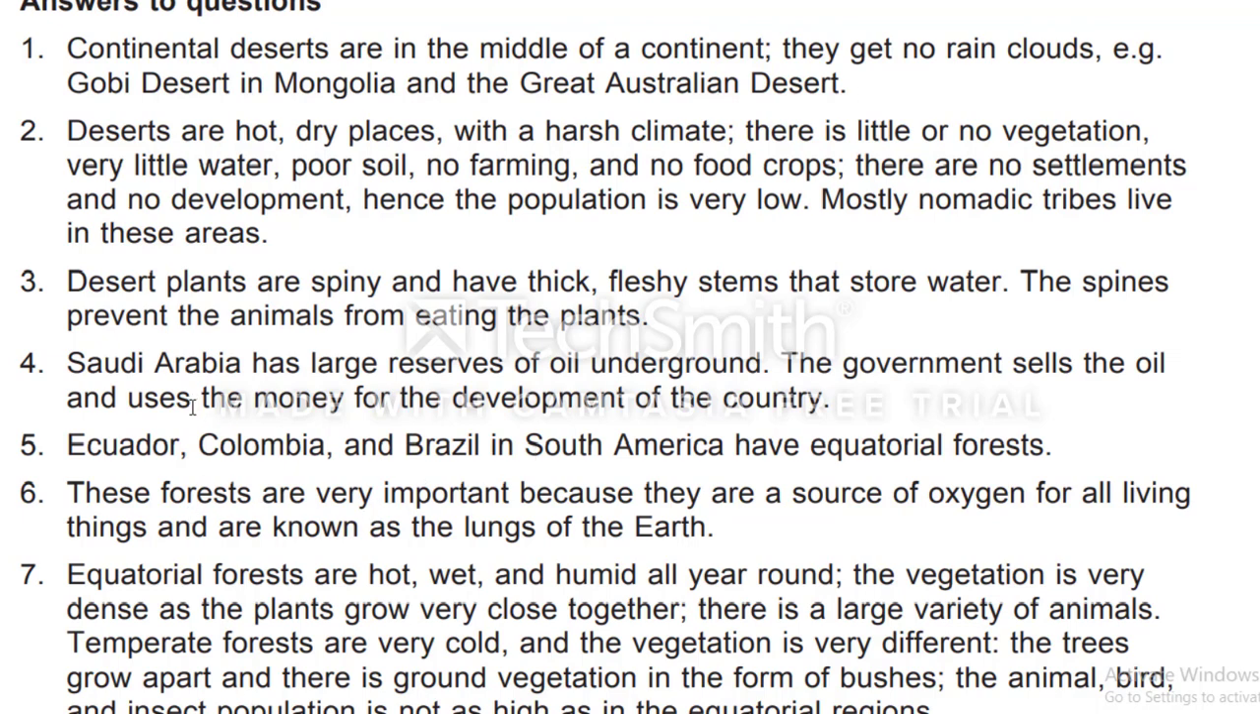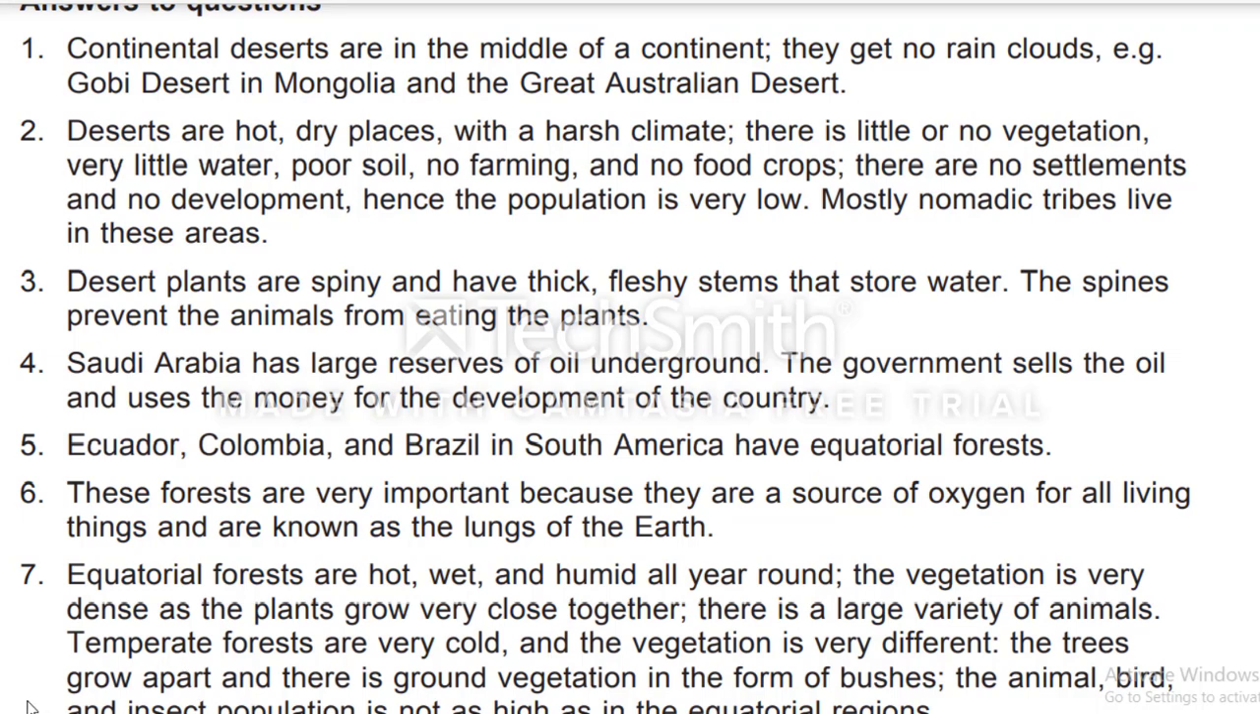Number 5: Name the South American countries which have equatorial forest. Ecuador, Colombia and Brazil in South America have equatorial forests. Number 6: Why are equatorial forests important? These forests are very important because they are a source of oxygen for all living things and are known as the lungs of the earth.